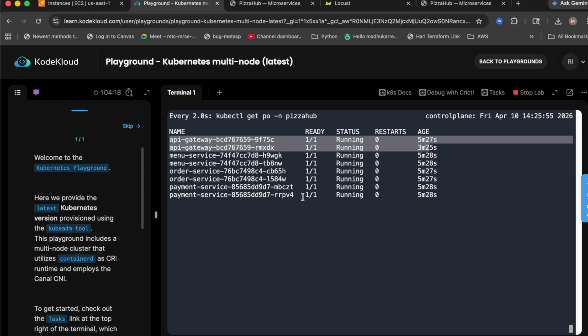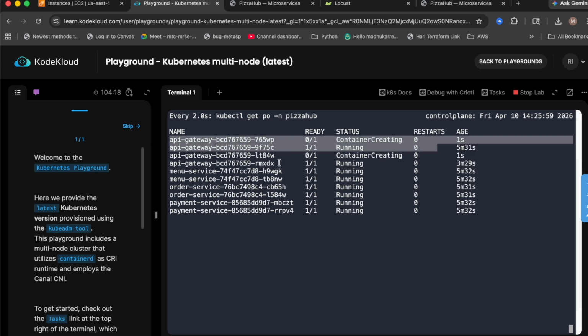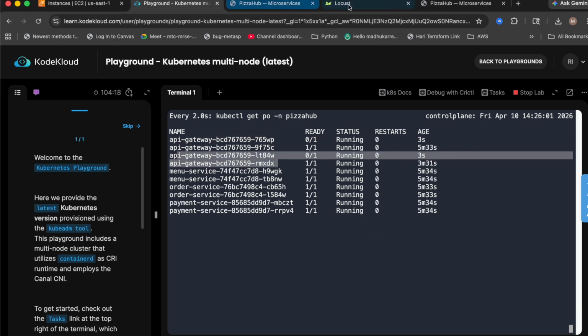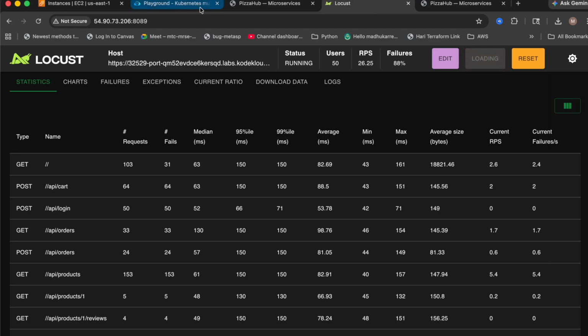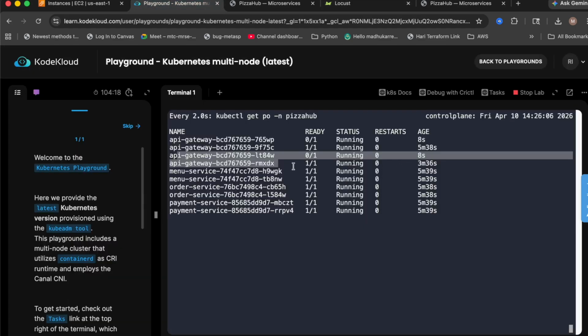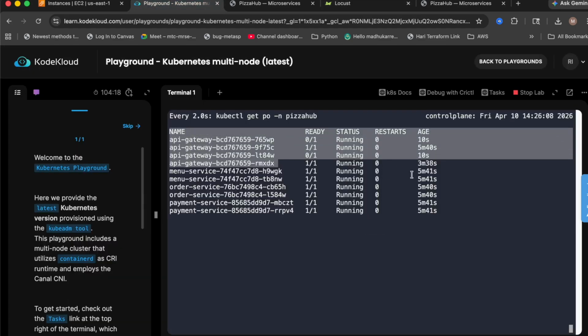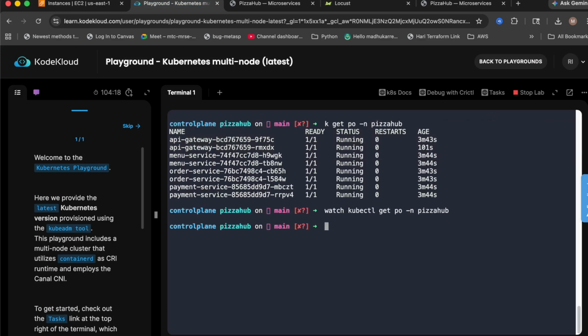Kubernetes is automatically going to deploy new pods for us. Now you can see you've got four, because the load increased. That's why it immediately created two more pods.